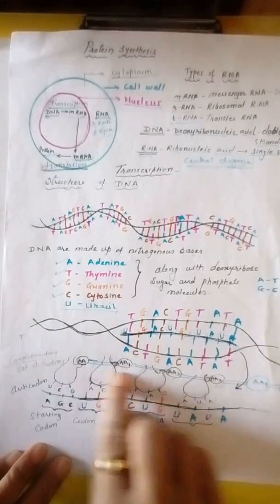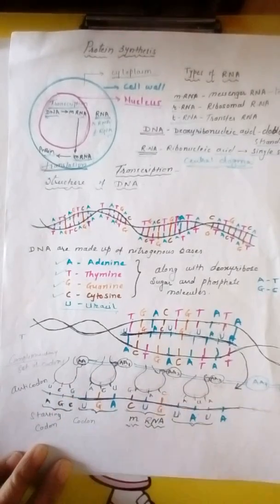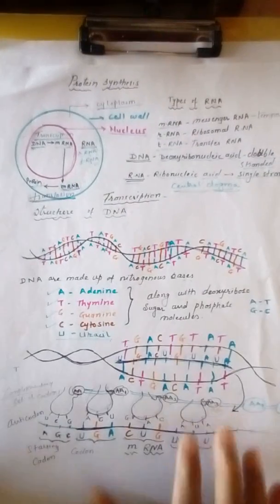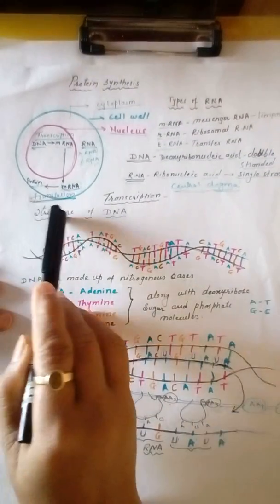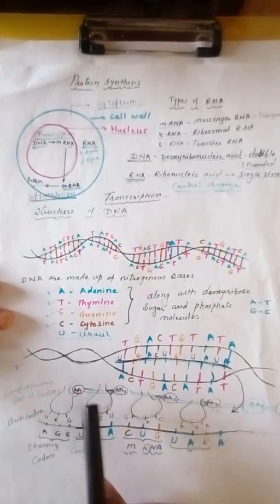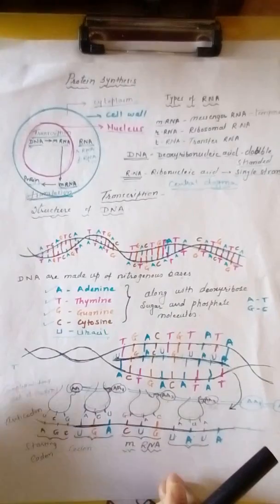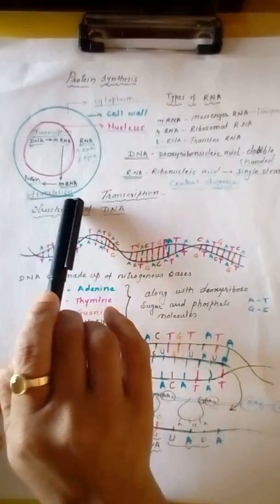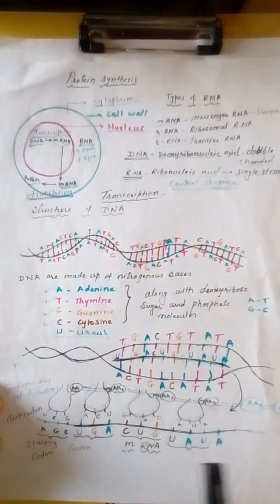So protein is formed, and this procedure is called translation. The formation of this chain of amino acids from messenger RNA is called translation.